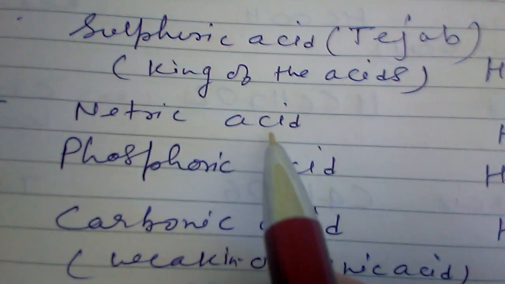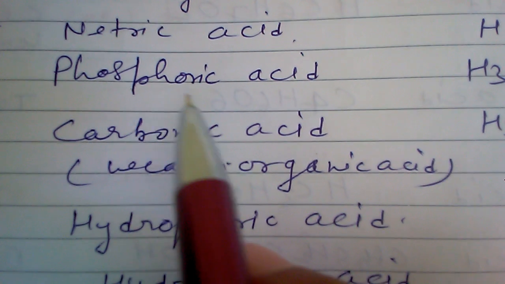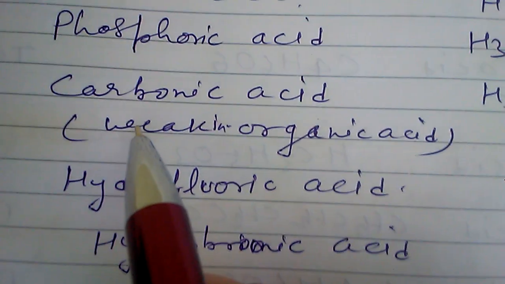Third one is nitric acid. This is HNO3. Fourth one is phosphoric acid. Formula is H3PO4. Fifth one is carbonic acid. This is a very important acid. Why is it very important?